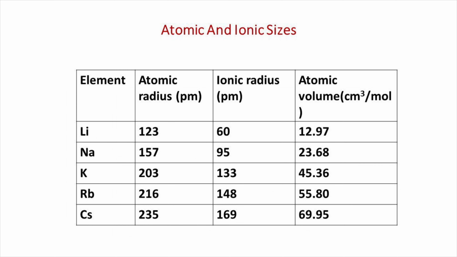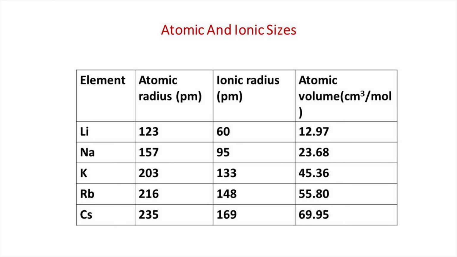The next characteristic of an element is atomic radius. We know the atomic radius of an atom is defined as the distance between the center of the nucleus and the outermost shell of electrons. Then how to find out the atomic radius of a metal? In the case of a metal there is no certainty with regard to the exact position occupied by electrons at any time. Also, it is not possible to isolate an atom and measure its radius. It is impossible to determine the exact radius of an atom. So, in the case of metals, metallic radius is considered.